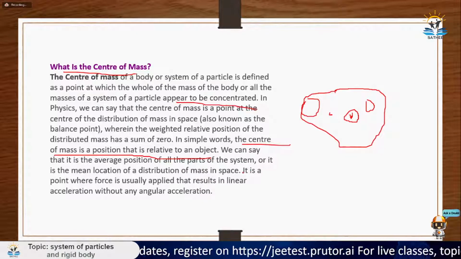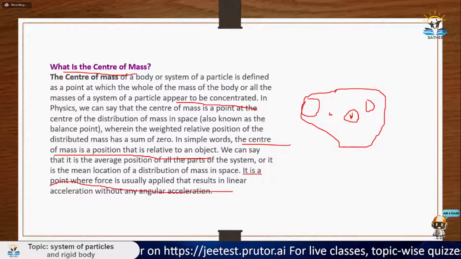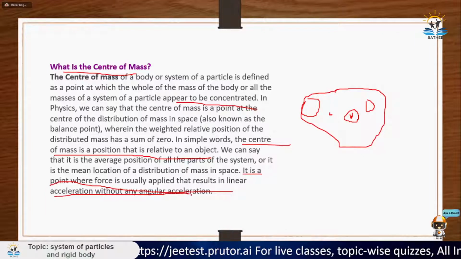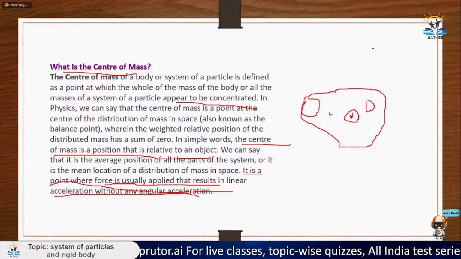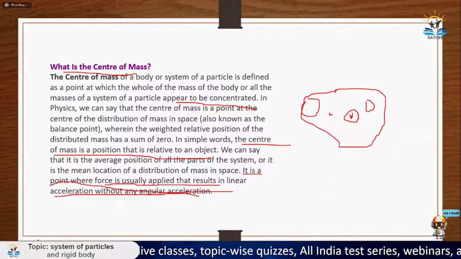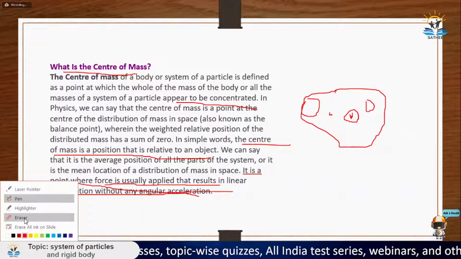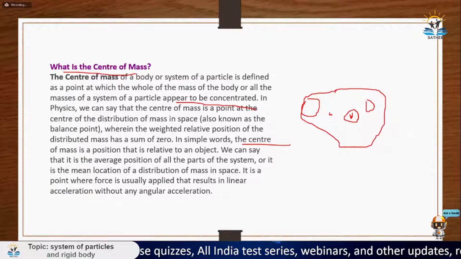So it is a point where a force is usually applied that results in linear acceleration without any angular acceleration. Basically, the same thing is written: if you want to do anything with the body, you can do it with the center of mass. It will be applied to the entire body. So this was the main concept behind center of mass, and I hope you got it. Let's move ahead.